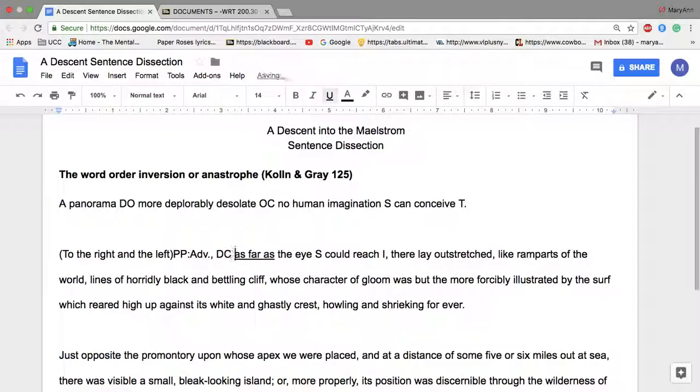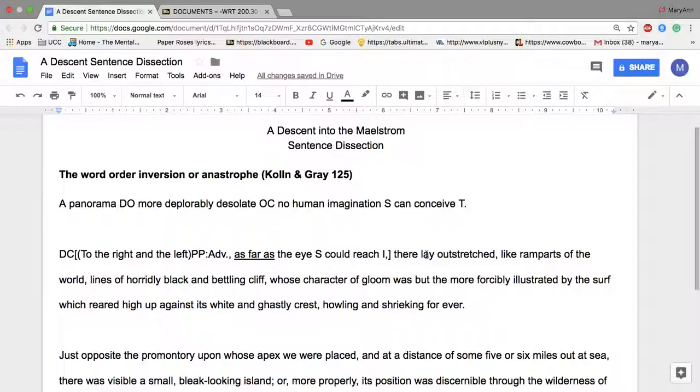Let's put brackets around that. Actually that DC really starts at the beginning of the sentence, so I think it would be more accurate to put the bracket there and then mark DC. Then we're still looking for an IC, otherwise this would be a fragment sentence.